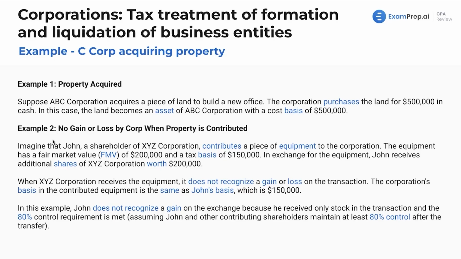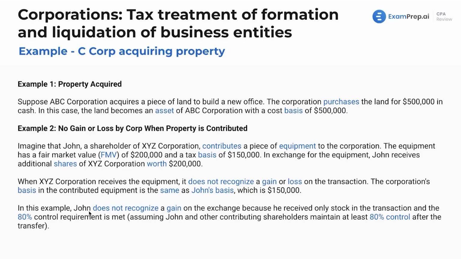Now, what about the other example we've got? Imagine that John, who is a shareholder of XYZ Corp, contributes a piece of equipment to the corporation. The equipment has a fair market value of $200,000 and a tax basis of $150,000. In exchange for the equipment, John receives additional shares of XYZ Corp worth $200,000. Now, when XYZ Corp receives the equipment, it does not recognize a gain or loss in the transaction. The corporation's basis in the contributed equipment is the same as John's basis, which is $150,000.